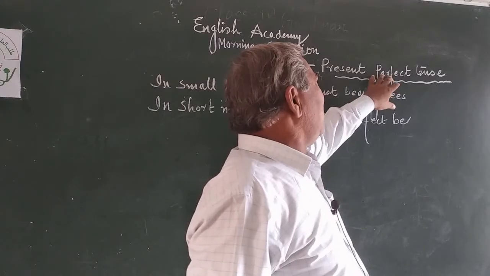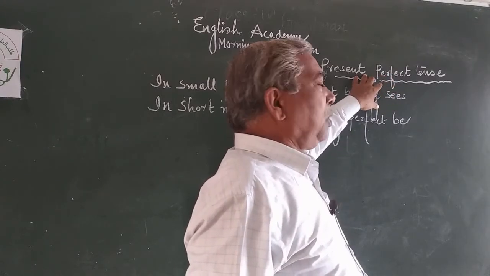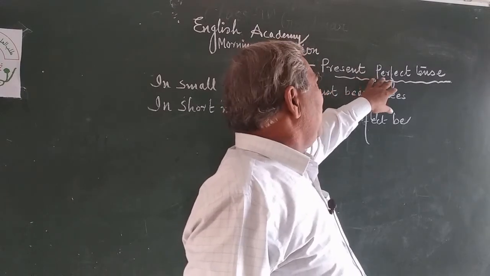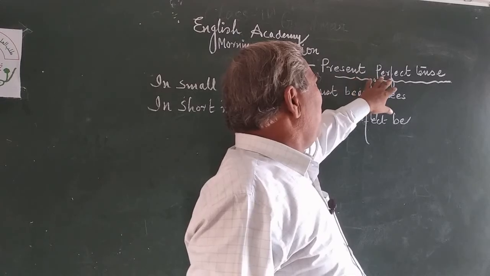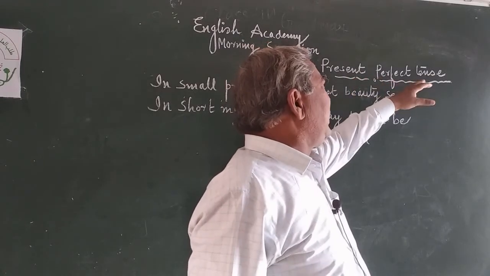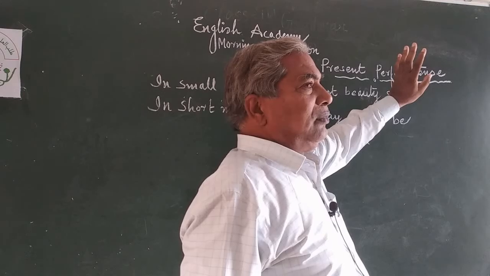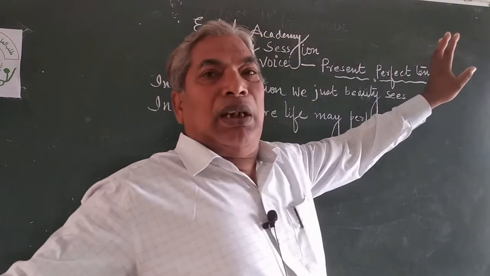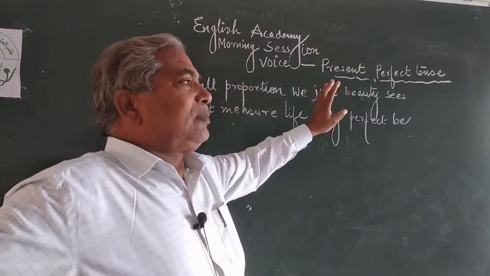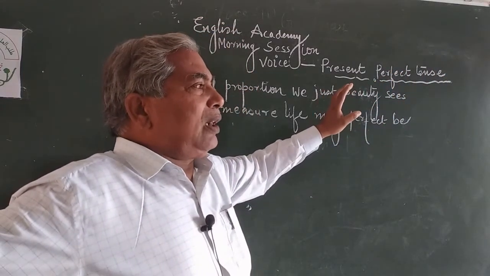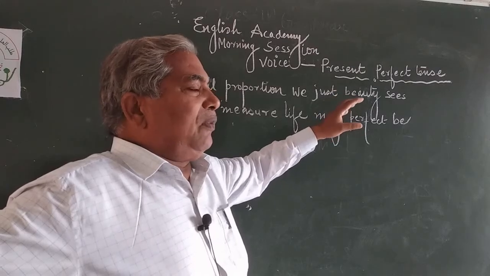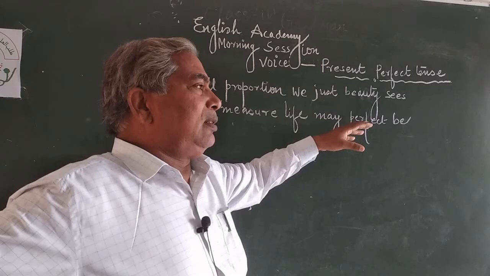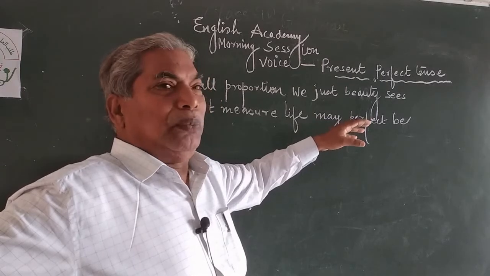Why are these adjectives? Now the question arises. Because these words are used before a noun, tense. And you have already known that the function of an adjective is that it qualifies a noun or a pronoun.